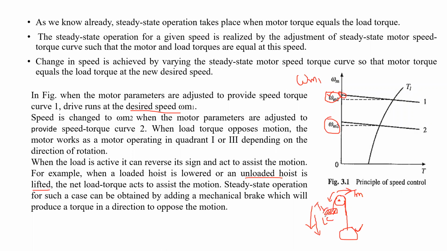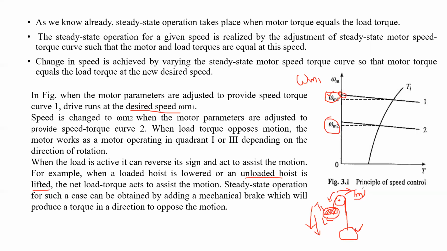This loaded cage cannot come downward with safety. That's why we have to produce the motor torque in the opposite direction to the speed of the motor. Then the loaded cage can come downward with safety.